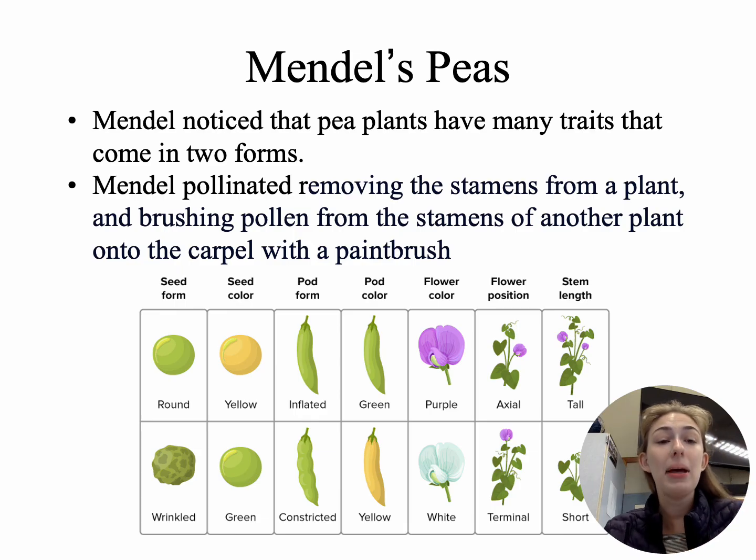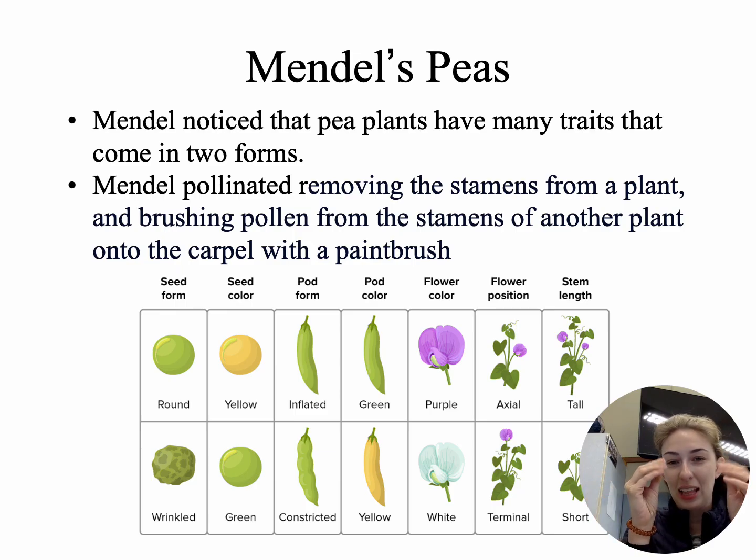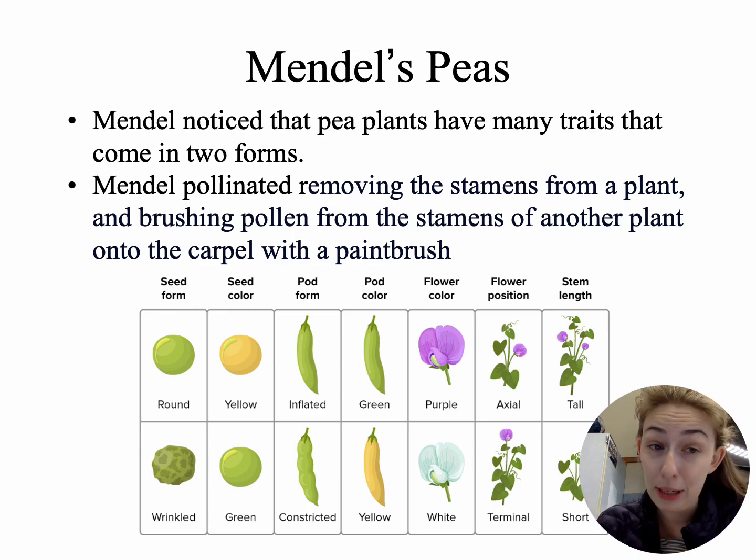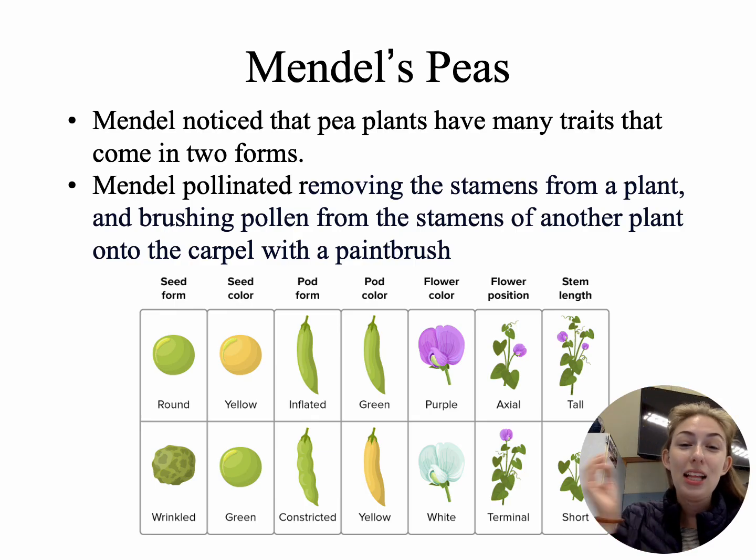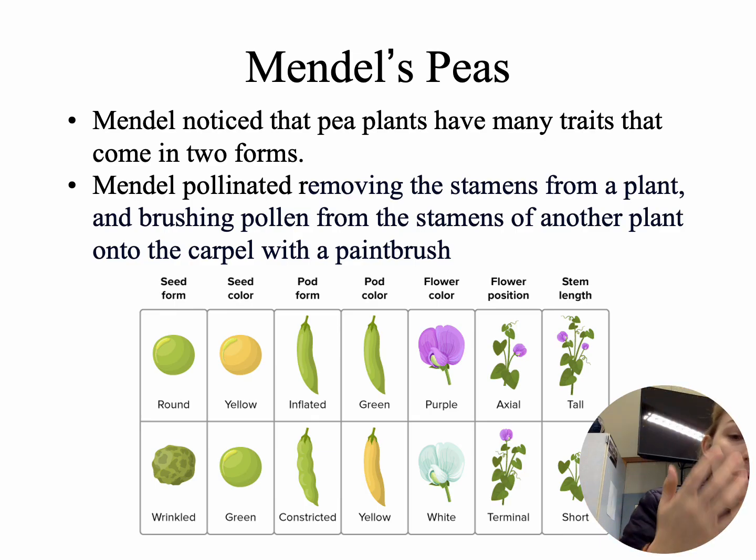That being said, Mendel pollinated, removing some of the stamens, and that's this little part, if you looked at the previous one, that little part that's stuck up kind of straight from the plant, and then he took the pollen, that's kind of like that light part, that, if you're like Miss Hudson, you might be super allergic to, right? And he took that and he put that on to make it either cross-pollinated or self-pollinated with a paintbrush.